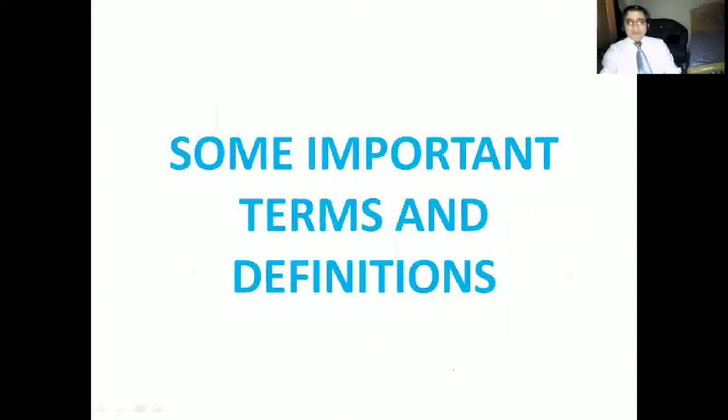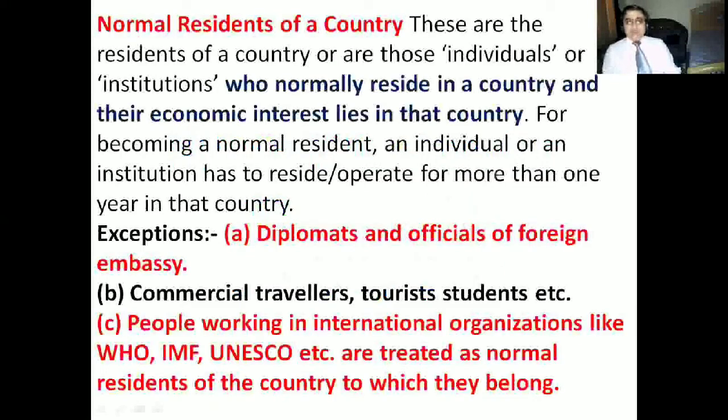Now, some important terms: normal residents, domestic territory, final goods. What all these mean, I am going to tell you now. First comes normal residents of a country.